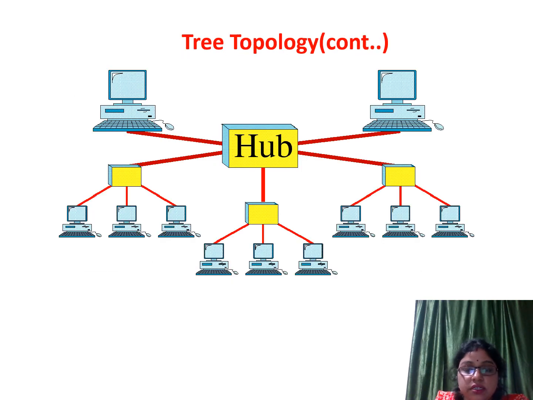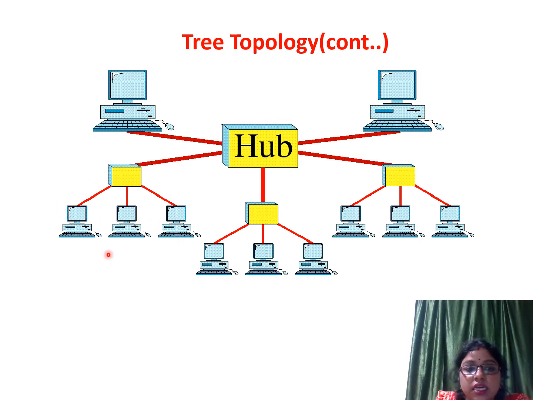Now we will see the diagram. As you can see, here the central controller is present, which is known as the primary hub, and to the primary hub these secondary hubs are attached, and to the secondary hubs these devices are attached.